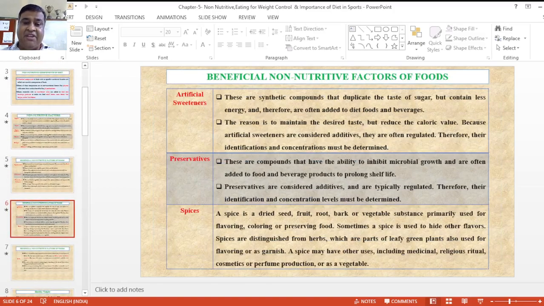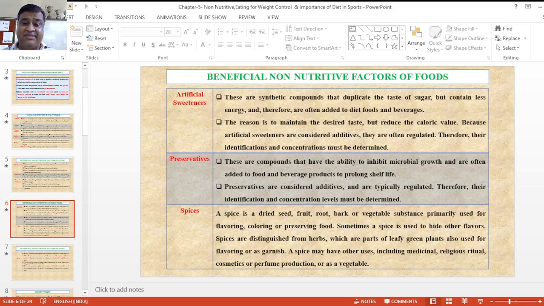Now next is artificial sweeteners. These are synthetic compounds that duplicate the taste of sugar but contain less energy, and are therefore often added to diets and different types of beverages. They are used to maintain different tastes and reduce calorie values. Artificial sweeteners are considered additives, and we do not use them regularly. Their identification and concentration must be determined.